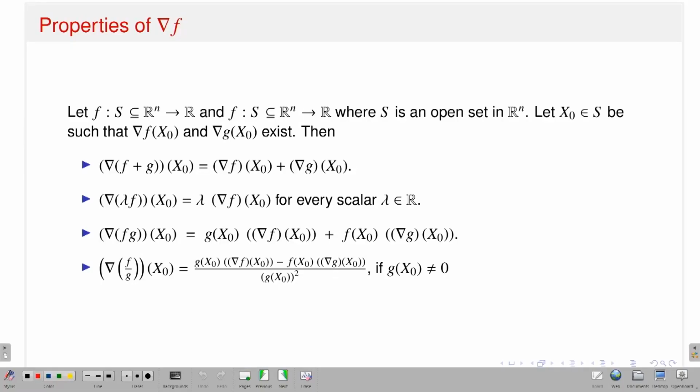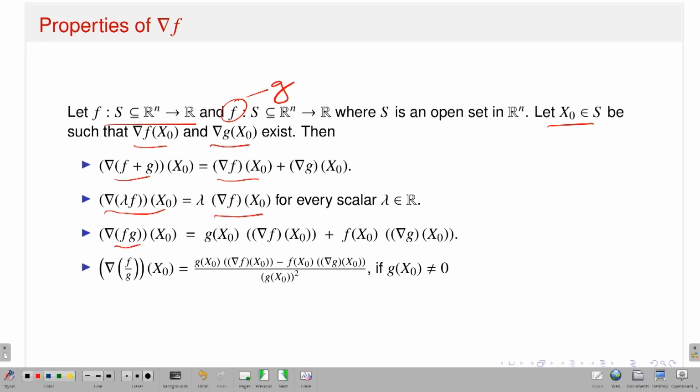Yes. So, some properties of the gradient vector. Suppose I have functions f from some open set S subset of Rn to R. I think this should be g, this is not f, the typos. Okay. Suppose I have two functions f and g, where S is an open set in Rn, let x naught belong to S, such that the gradient of f at x naught and the gradient of g at x naught both exist. Then the gradient of f plus g at x naught also exists. It is exactly equal to the gradient of f at x naught plus the gradient of g at x naught. The gradient of lambda times f at x naught also exists; lambda will come out, and you will have lambda times the gradient of f at x naught, for any scalar. Then what can I say about the product?